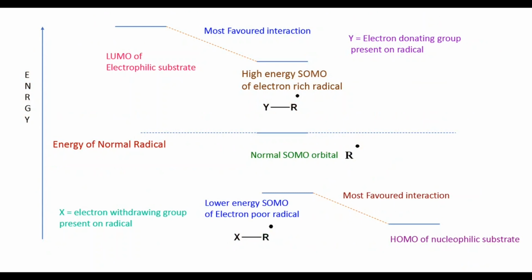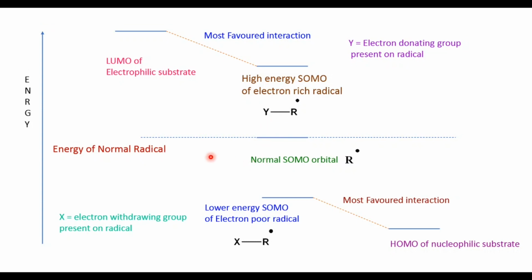Let us discuss the diagrammatical representation. So consider this diagram in which this is the normal energy level of the R radical. This is the higher energy SOMO of the electron rich radical, that is Y bonded R radical, where Y is an electron donating group present on the R radical. This higher energy SOMO reacts with the LUMO of the electrophilic substrate; this interaction is the most favorable interaction.